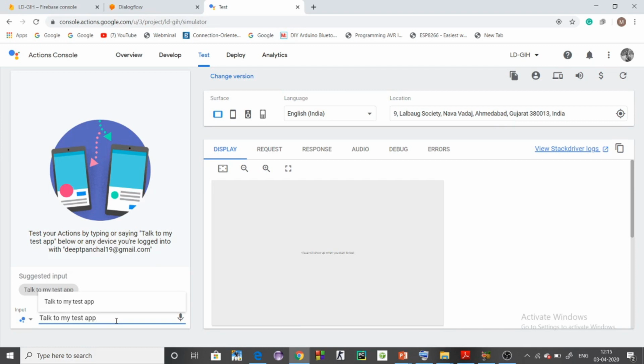So there is an invocation command to be given to these smart devices, so that they understand which test application the device should run. In our case we have given the command talk to my test app, through which the Google Home device will understand that the user wants to start this particular test application.